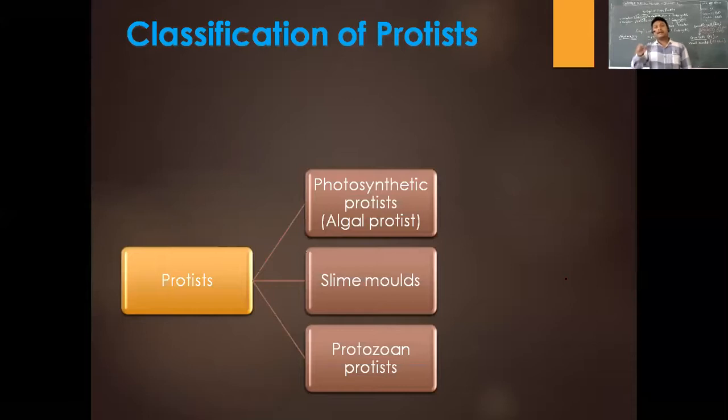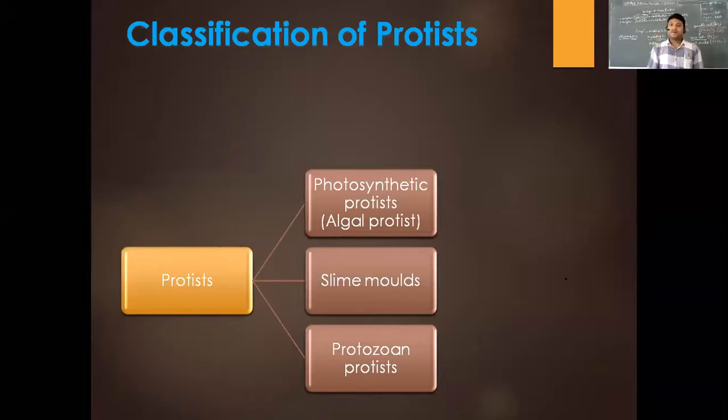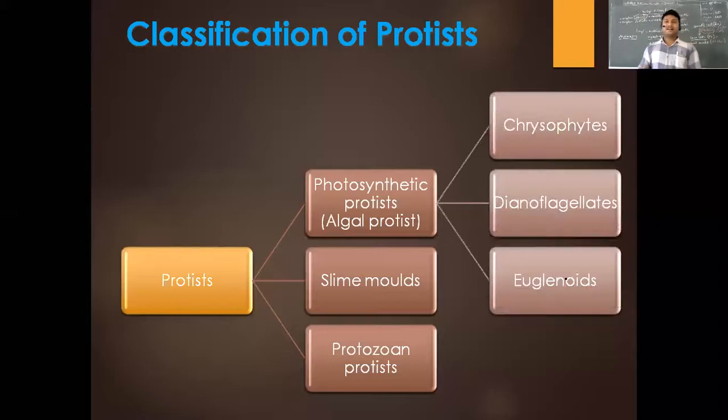Next, we have the unique, as I said, the slime molds. And finally, we are going to have the protozoan protists, protozoa basically. And the first one, there are going to be three types. The algal protists, or the photosynthetic ones, are going to be Chrysophytes, dinoflagellates, and euglenoids. Three categories. Again, most of these are new terms.